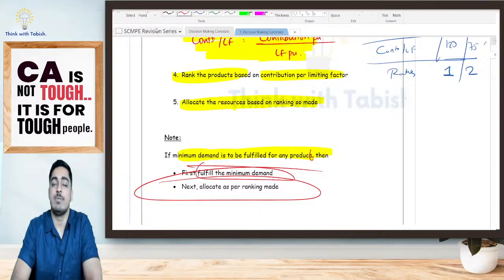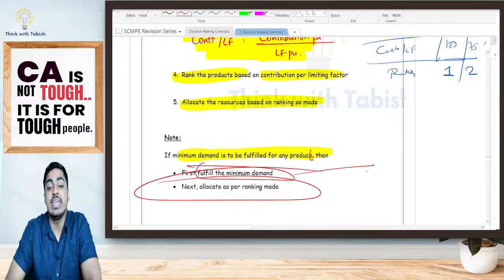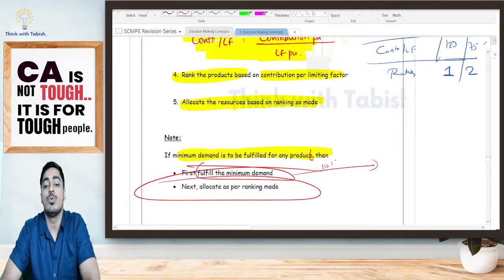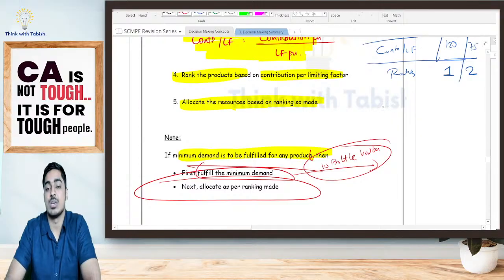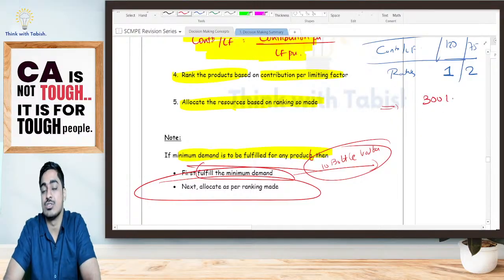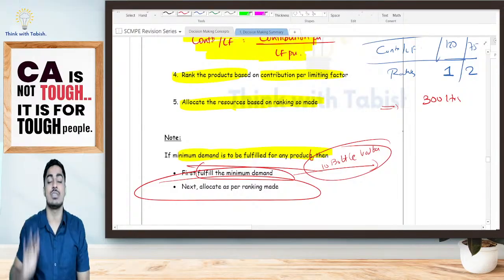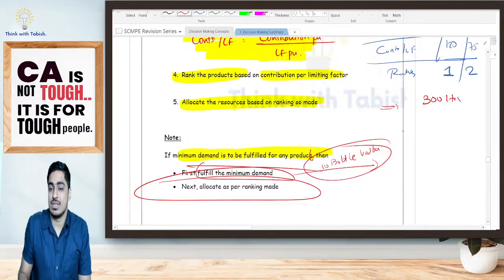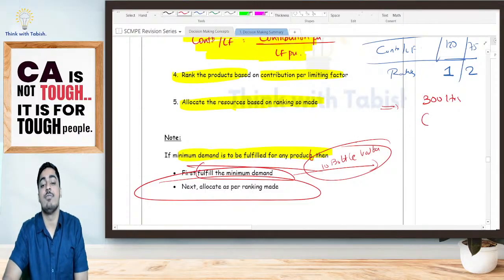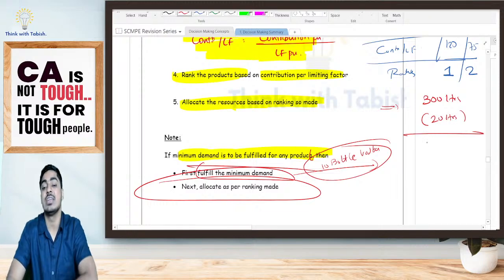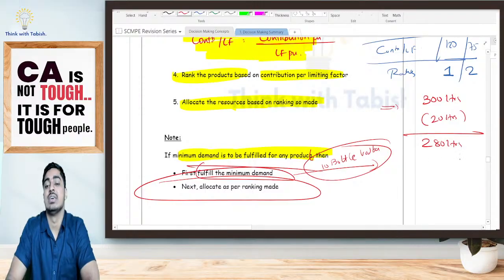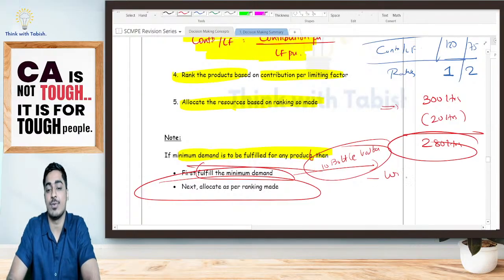Suppose my first priority is wine only, but I have already taken an order for, for example, 10 bottles of vodka. Now this I cannot ignore. Yes or no? Suppose altogether in a month I have 300 hours. I was thinking, what should I do? I've already taken an order for 10 bottles of vodka. This I will have to fulfill. To fulfill this, how many hours are needed? For every bottle of vodka, 2 hours. That means for 10 bottles, 20 hours are needed. That means I don't have 300 hours. Effectively, I have only 280 hours. In these 280 hours, first I will give for wine. The balance, if any, I will give for vodka.